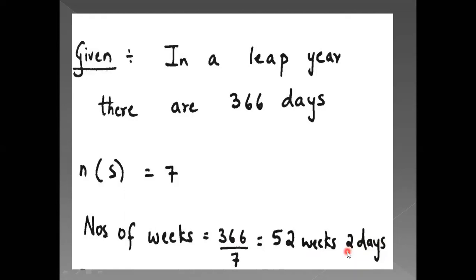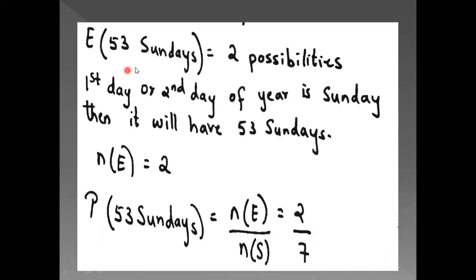So 2 extra days means there are two possibilities. If the first day or the second day of a year is Sunday, then it will have 53 Sundays. Because if you have the first day, 1st of Jan, as Sunday in that leap year, then one of the 2 extra days is going to be Sunday.